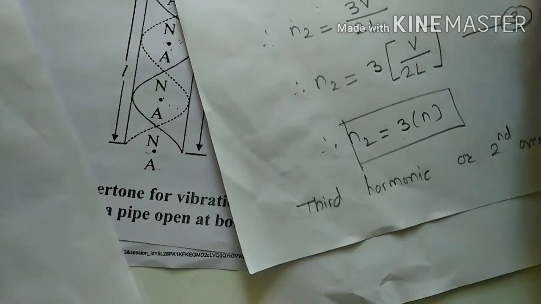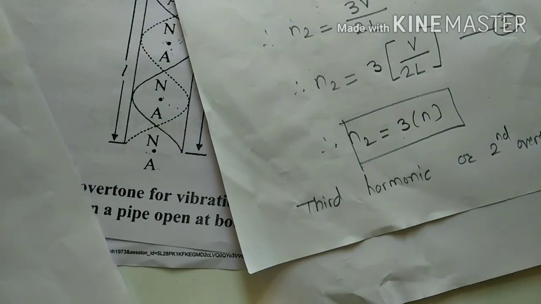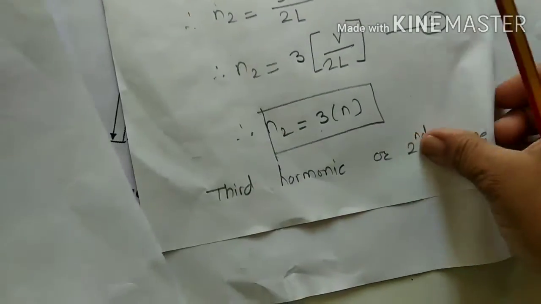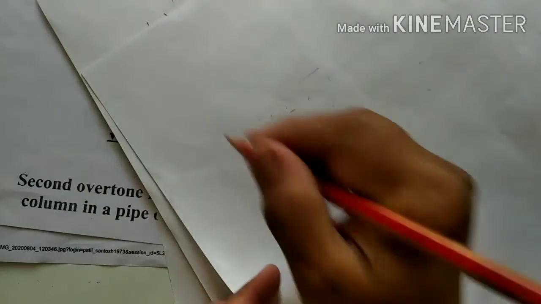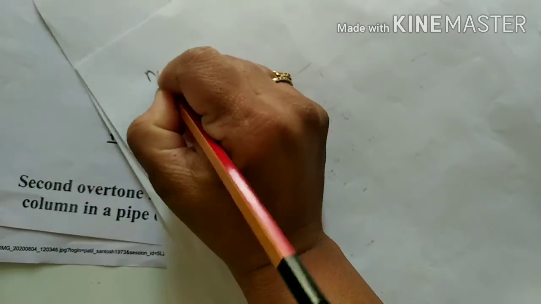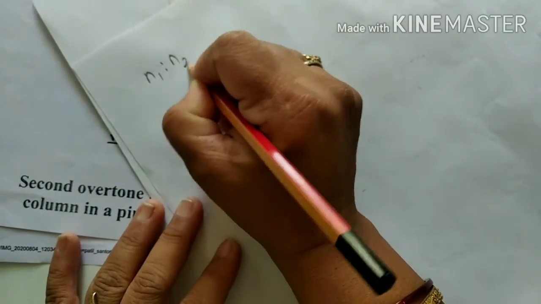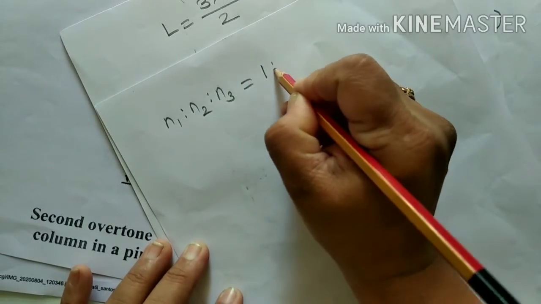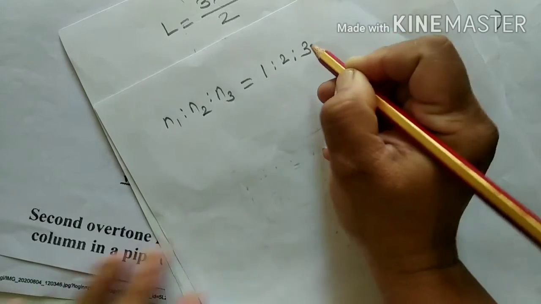And N2 is equal to 3N, that is the third harmonic or second overtone. From these three equations we can say that N, N1, N2 are in the ratio 1 is to 2 is to 3.